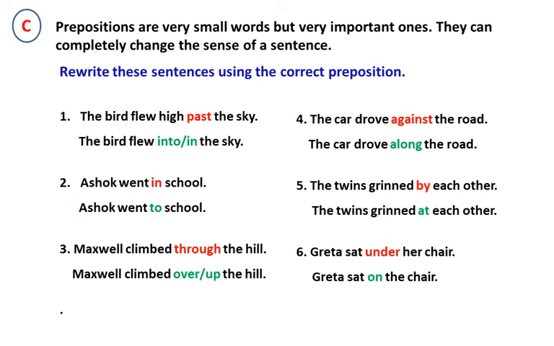You know it is wrong. Ashok went to school. Question number 3. Maxwell climbed through the hill. It is wrong. Maxwell climbed over or up the hill. Question number 4. The car drove against the road. You cannot say against the road. It is along the road. 5. The twins grinned by each other. It is wrong. The twins grinned at each other. Greta sat under her chair. Greta sat on the chair.